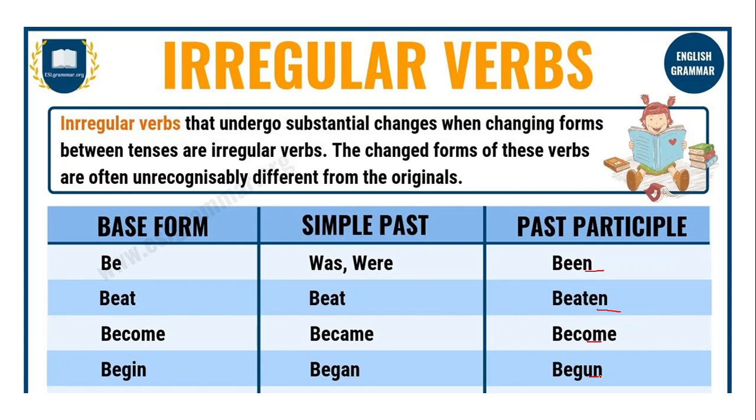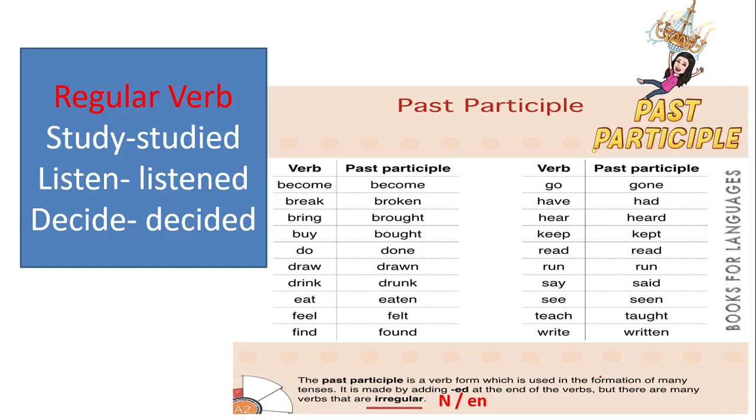All right. So my clue for you, in order for you to know how to make the past participle of the verb, is to read, research, and be familiar with the construction of the verb in its past participle. So remember that if it's a regular verb, just like study, listen, decide, if you make it past participle, it will be just studied, listened, decided. It's just like you add D or ED to the verb.